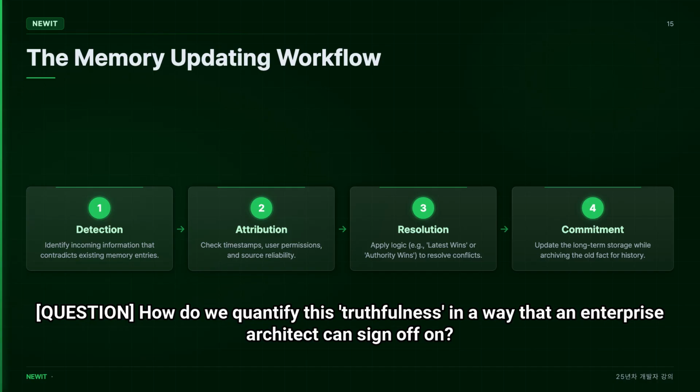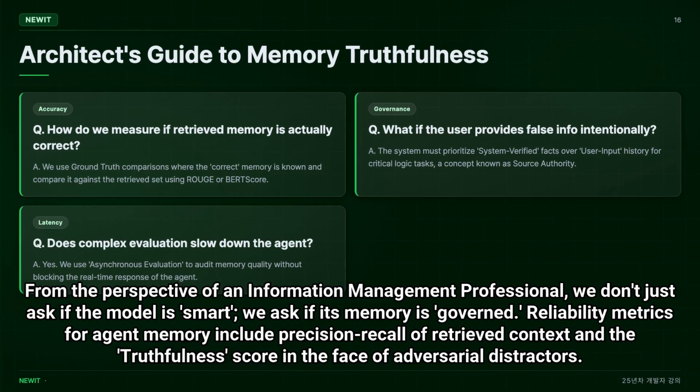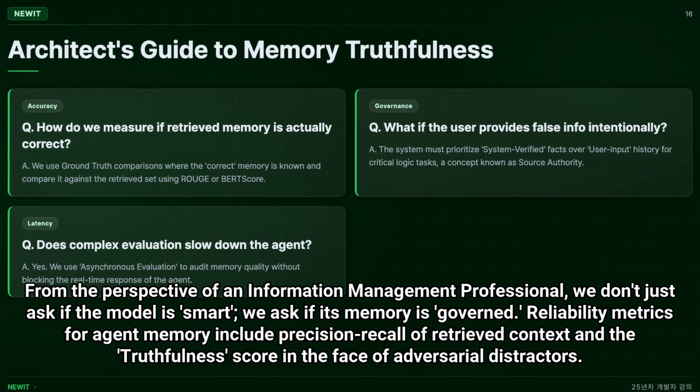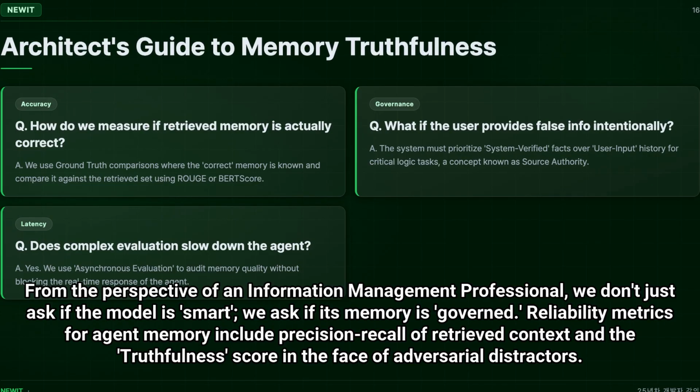Question: how do we quantify this truthfulness in a way that an enterprise architect can sign off on? From the perspective of an information management professional, we don't just ask if the model is smart, we ask if its memory is governed. Reliability metrics for agent memory include precision and recall of retrieved context and the truthfulness score in the face of adversarial distractors.